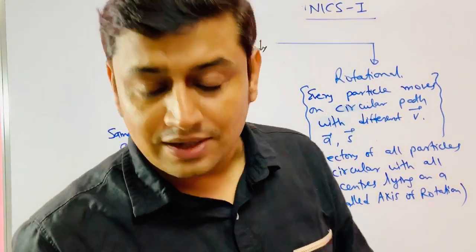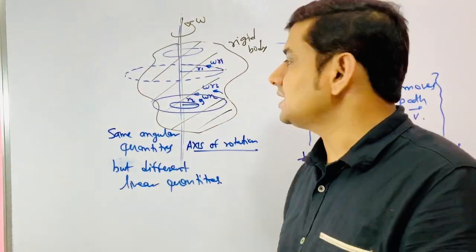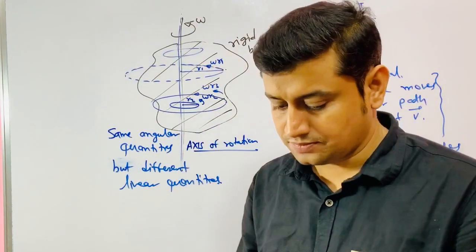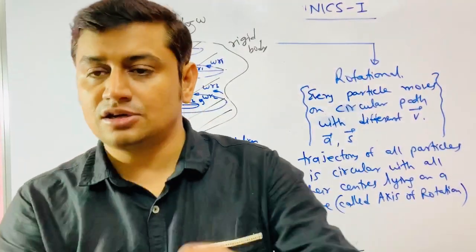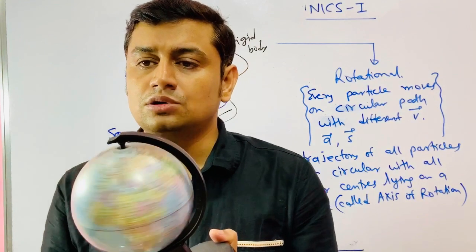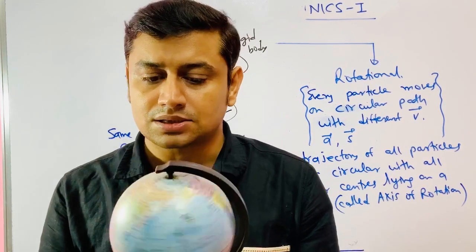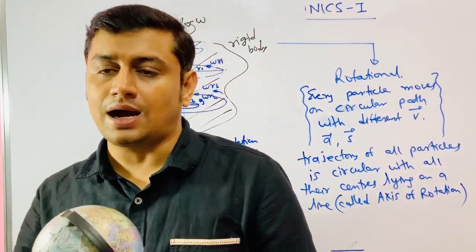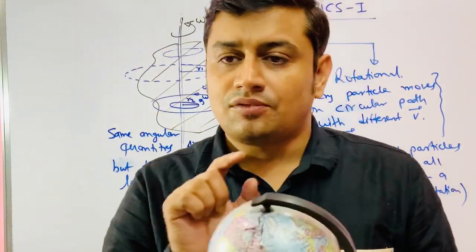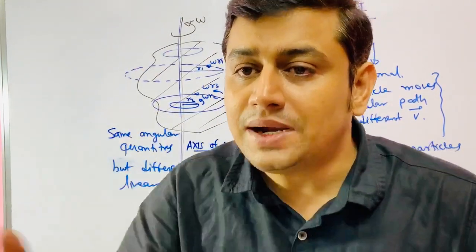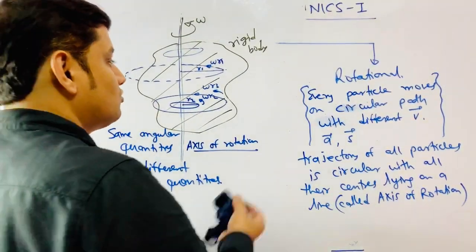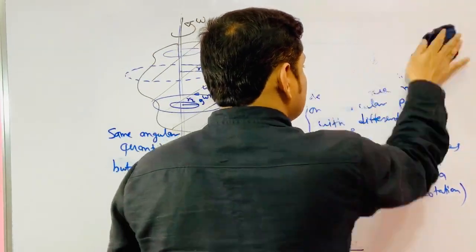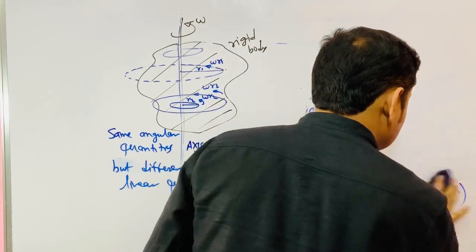Let us find what is the kinetic energy of this system. I want to know what is the kinetic energy of this spinning earth. Now I cannot directly write half mv square, because for different masses the speed is different. So what is my process? My process would be like this.